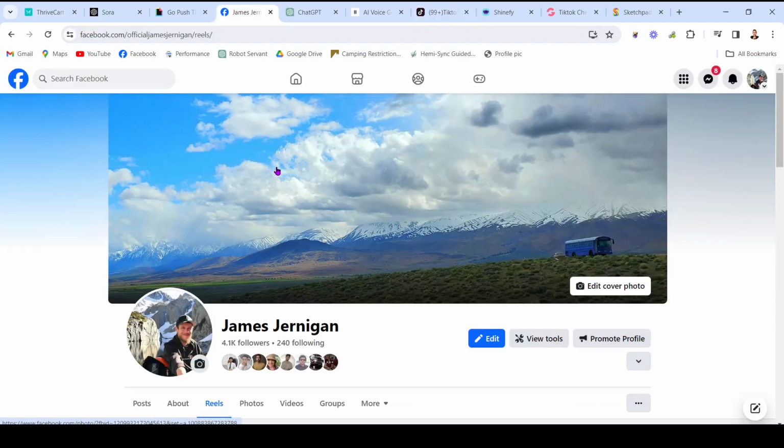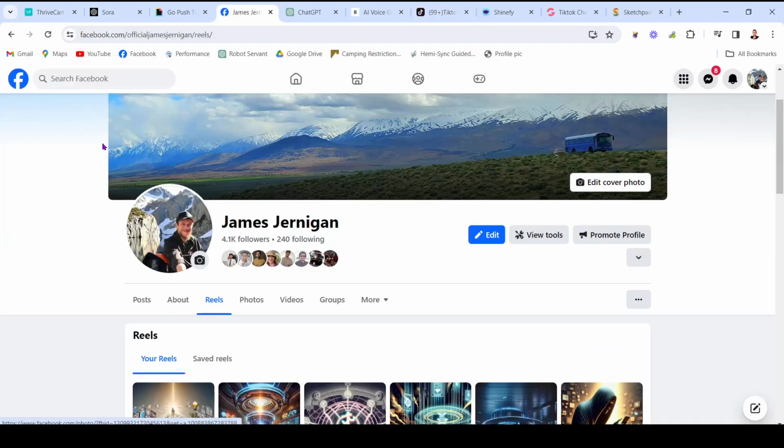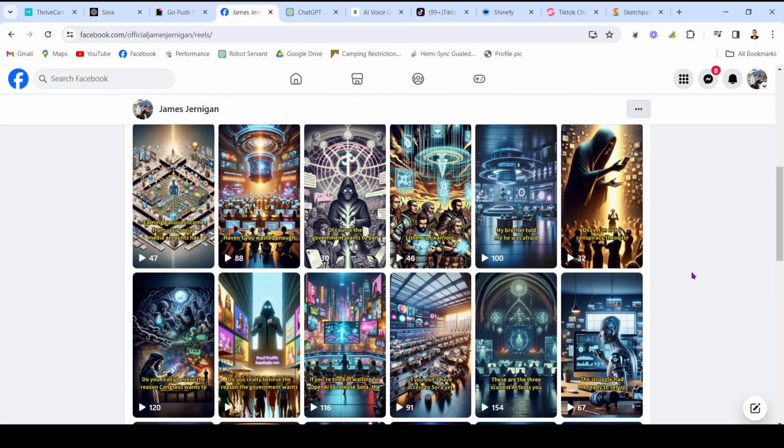If you're worried about them banning TikTok for whatever reason and you want to go with Facebook, you can go with Facebook, see hundreds of views per video here on Facebook as well. I also post these videos on Instagram, and I post them on YouTube. Anywhere that will let me post these videos, I post them. But what I'm trying to show you here is how easy it can be to create them.